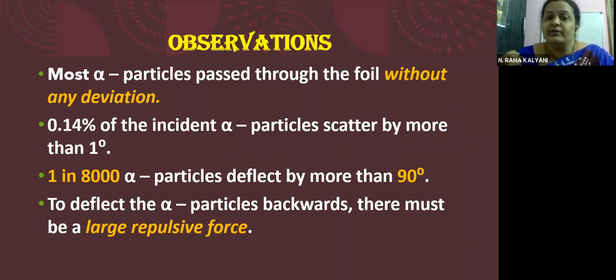Children, in this experiment, as we have seen, they had used a very high energy alpha particle beam. 5.5 mega electron volt is a very high energy. Now, alpha particles are positively charged particles. When they are moving through a gold foil and some of them are unable to move forward and are coming backwards, it means there is a very large repulsive force that is repelling them. What could be that large repulsive force?